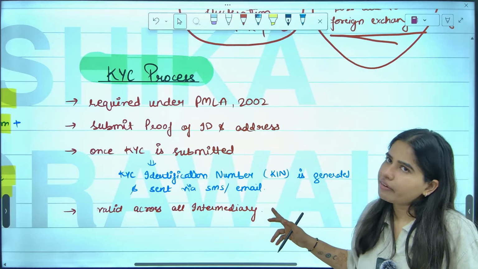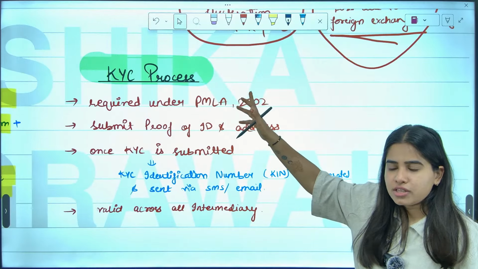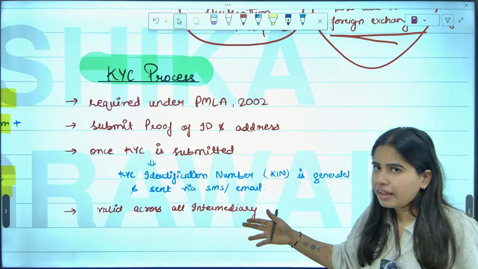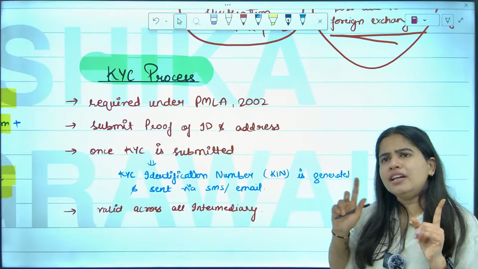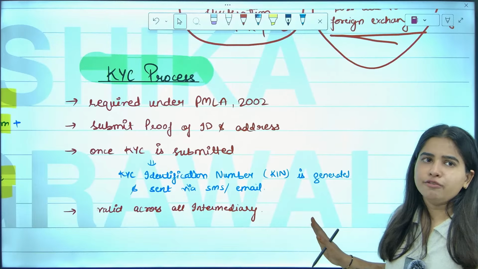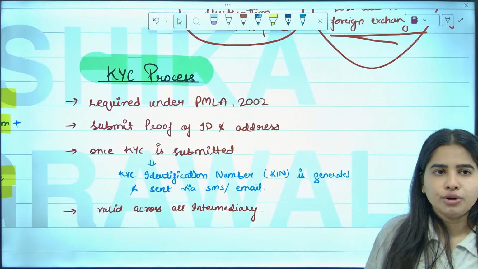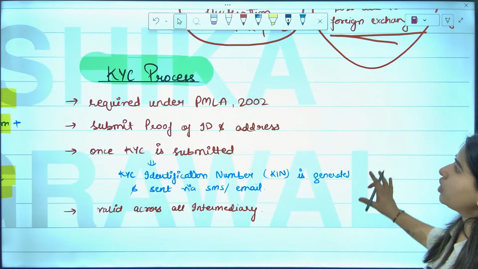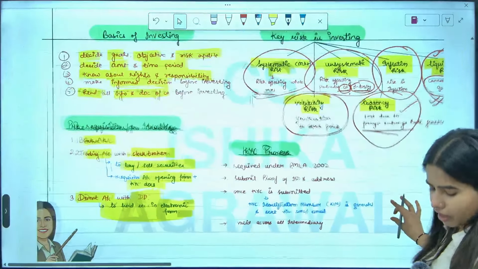You don't need to get your KYC done again. It's a one-time process. You don't need to get it done again and again. If you get it done once, then it's valid for a lifetime. That's all about the KYC process. Are we clear with this?